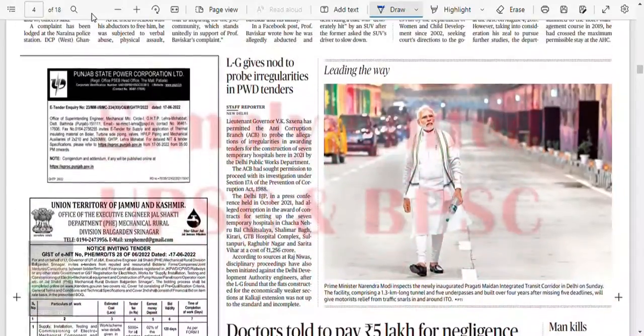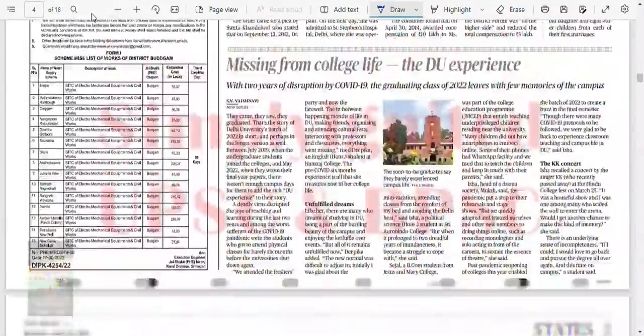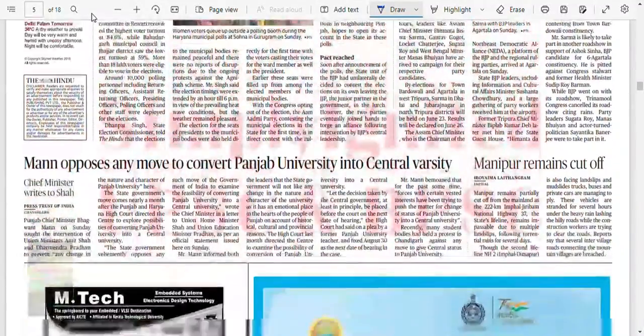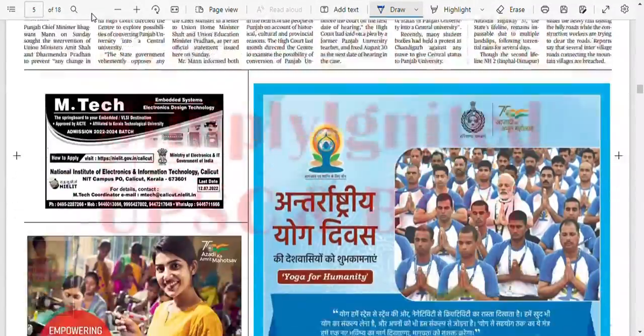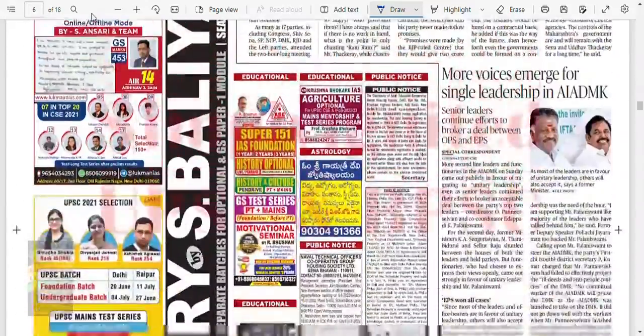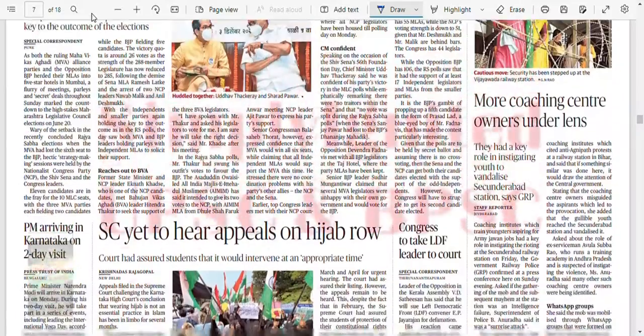Let's see if we have anything here. Told to pay 5 lakh for negligence. Missing from college life, the DU experience. Okay, nothing here. There is nothing here. Nothing on these pages.